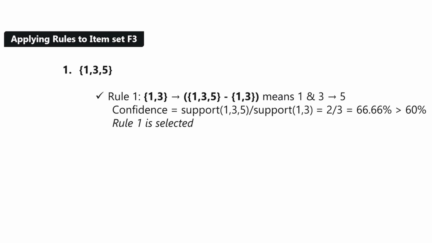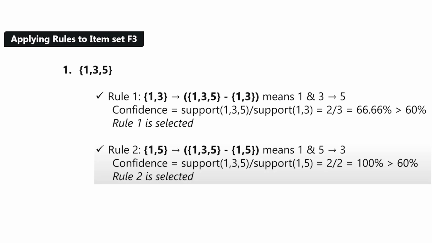In the same way, one can move forward to rule 2. Now you are checking the next item subset, which is 1, 5. Again, S to I minus S, which means if I buy 1 and 5 together, what's the likely chance that 3 will also be bought? We will calculate the confidence value and check if it is above the confidence cutoff.